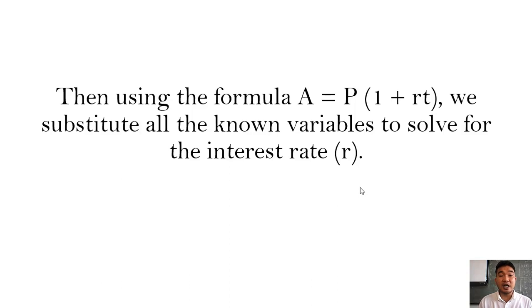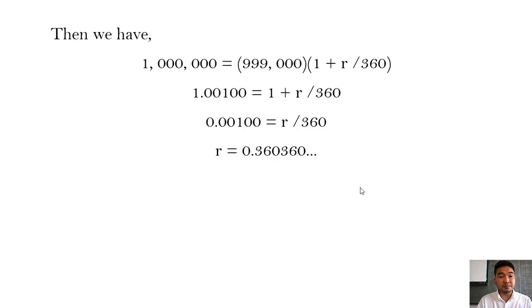And then using the formula A equals P times (1 plus RT), we substitute all the known variables to solve for the interest rate, since we want to know who will benefit more from this offer. Then we substitute A equal to 1 million equals P, which is 999,000, times the quantity of 1 plus R over 360, since R times 1 over 360 is equal to R over 360.